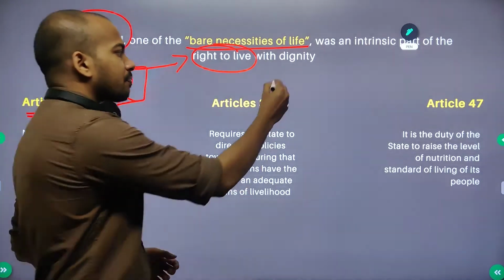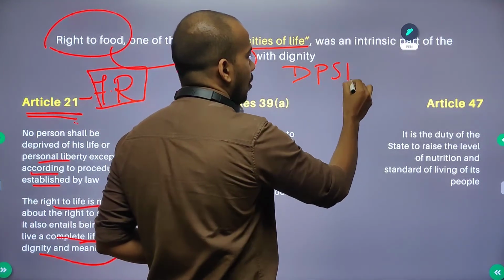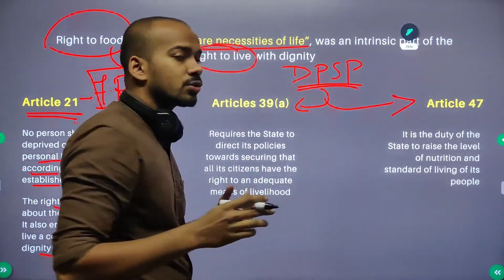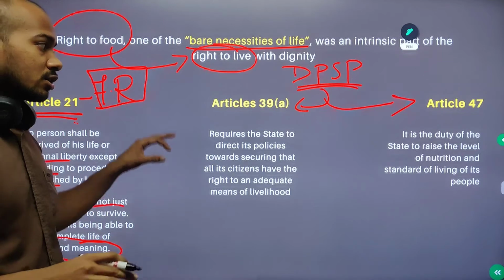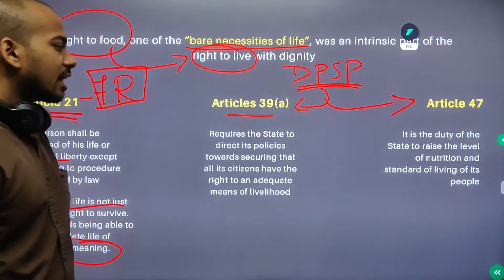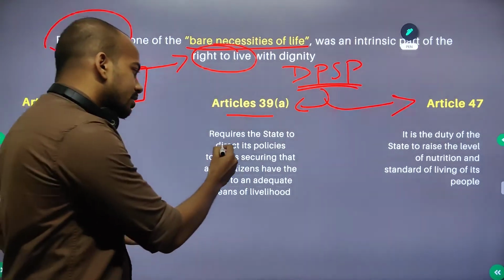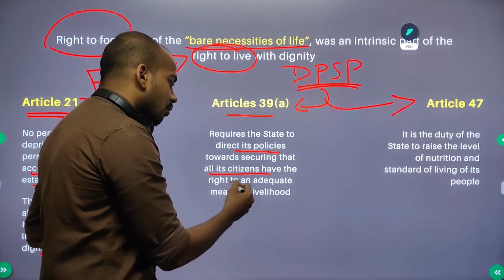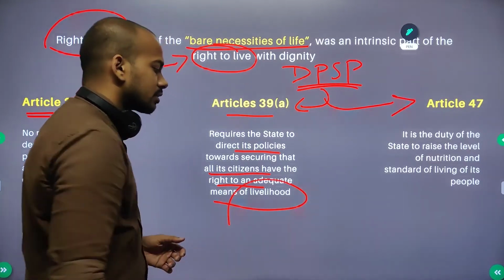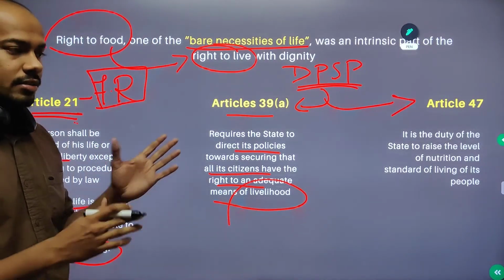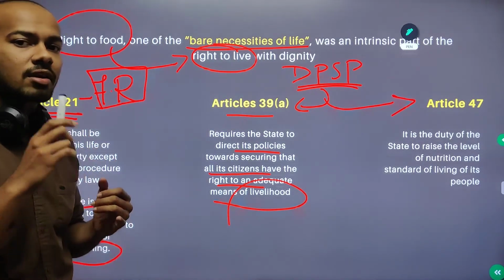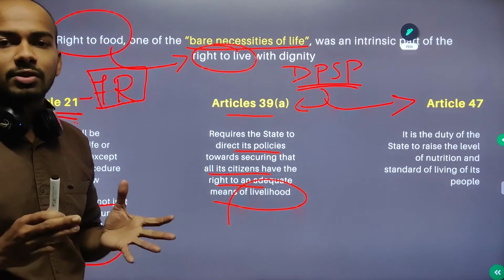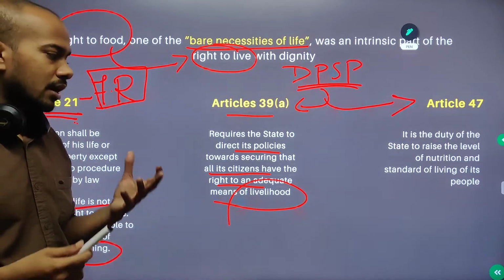Apart from that, the directive principles of state policy, Article 39A and Article 47, also speak in connection with this. So what does Article 39A say? That the state is required to direct its policies towards securing for all its citizens the right to an adequate means of livelihood. See, these migrant people are right now facing job loss. They are not even able to have food.